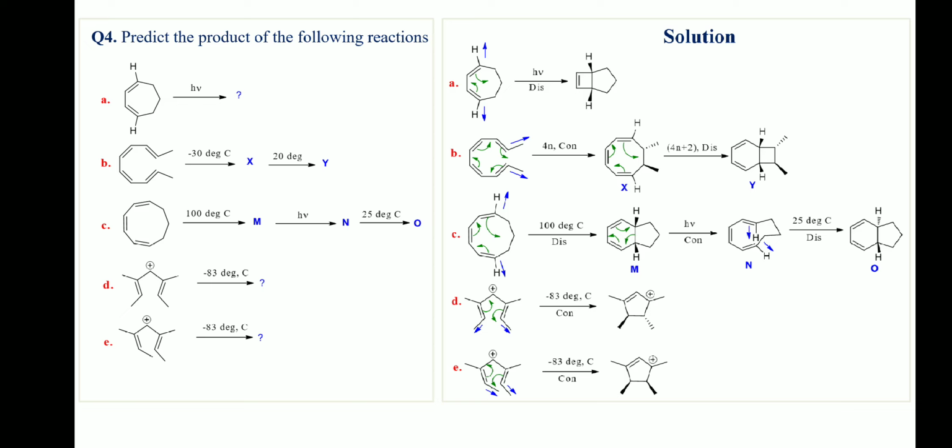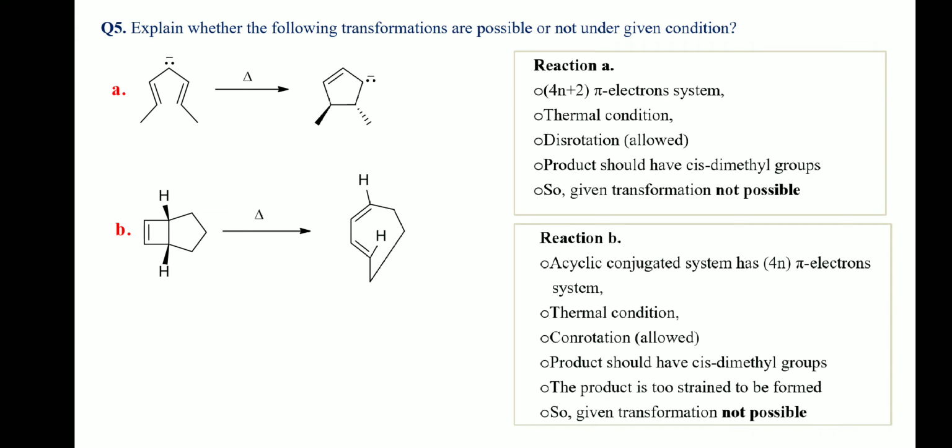Question number 5. Explain whether the following transformations are possible or not under the given set of conditions. In reaction A, the reactant has a 4n plus 2 pi electron system. Under thermal condition, the allowed rotation will be dis. The two methyl groups on the terminal alkene carbons are pointing in opposite directions. So, in the product, the two methyl groups should be cis to each other.